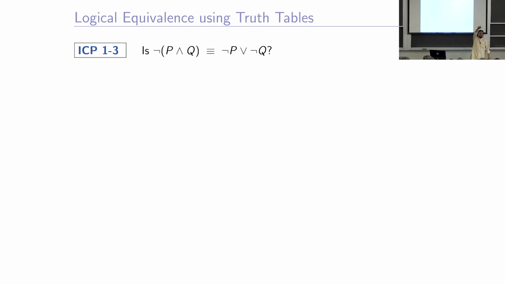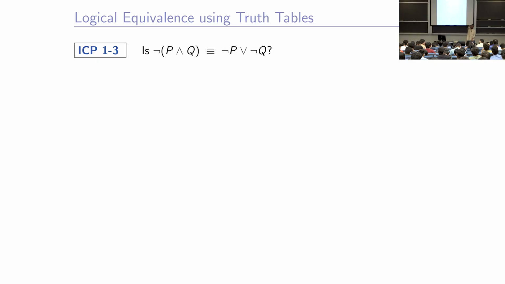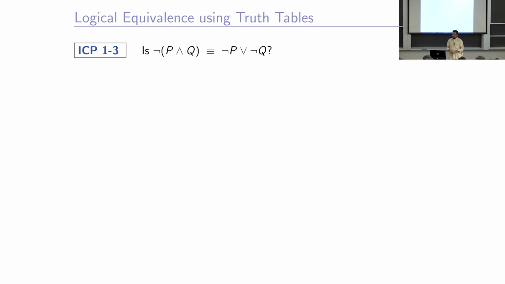Yes, somebody wanted to say something. Yes, please. We'll see if they are equivalent using if and only if. Okay. So, the suggestion is that we take the if and only if between what is written on the left side, the negation of P and Q, and not P or not Q. We know how to take if and only if between two propositions and see if that is a tautology.